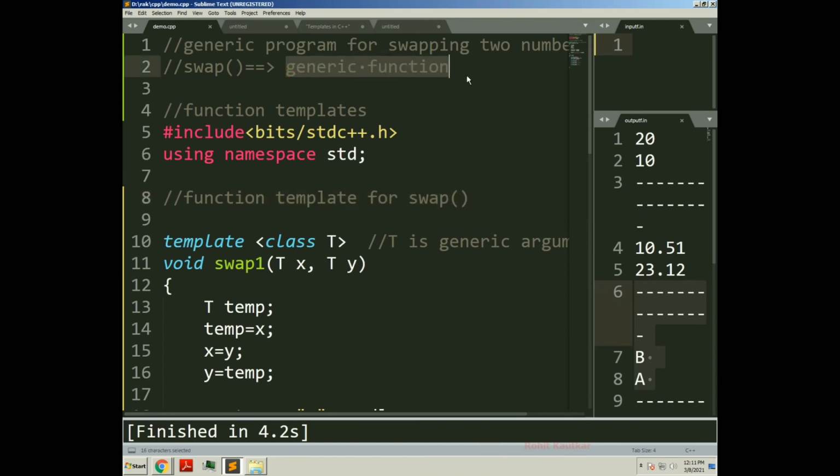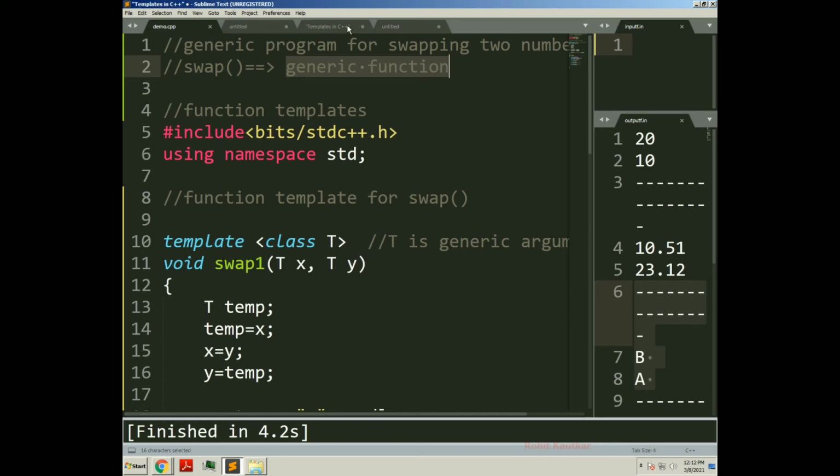Okay, so which will be able to operate on different types of data types. This is how function templates are available in C++, which allow us to implement the concept of generic programming. The same code will be able to operate on different types of data.